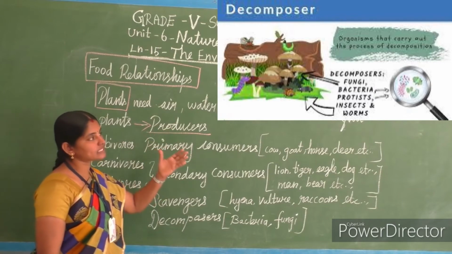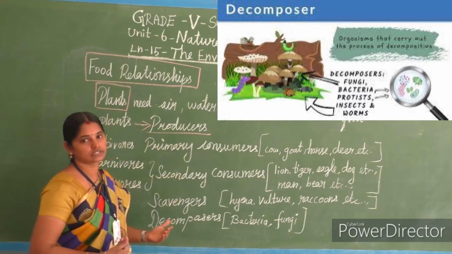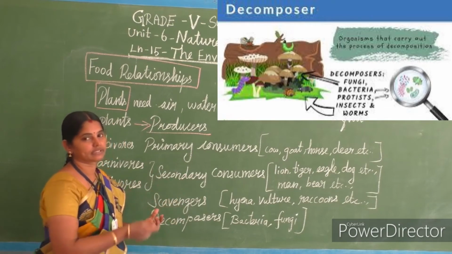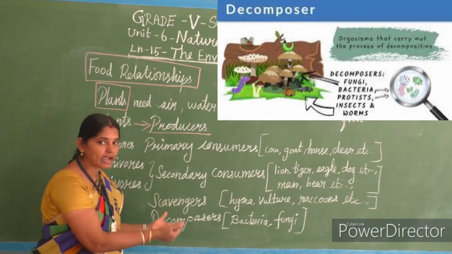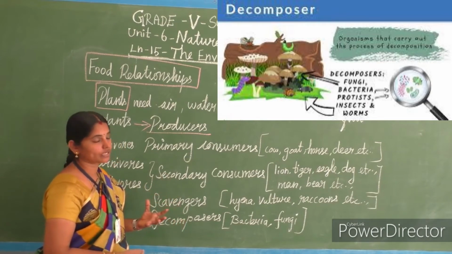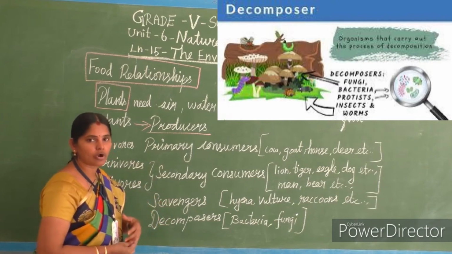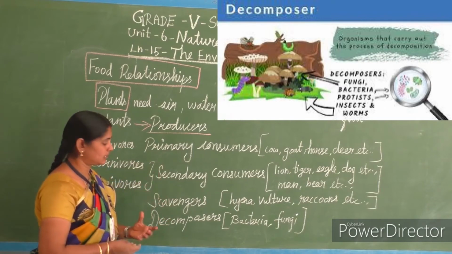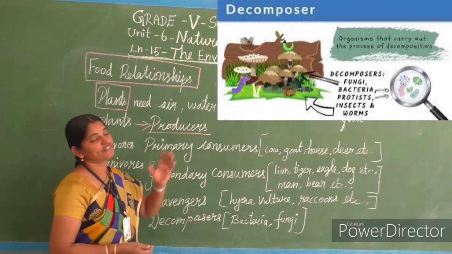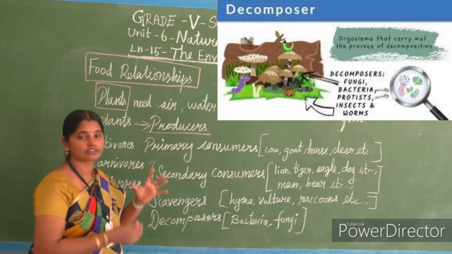So those things get decomposed in the soil. How is it possible? How do they get decomposed? Because in the soil, bacteria and fungi are present.